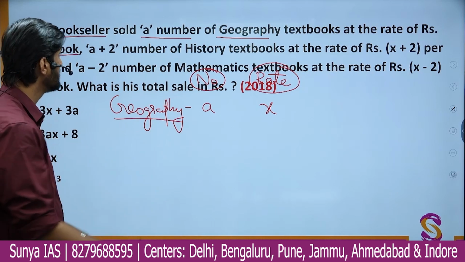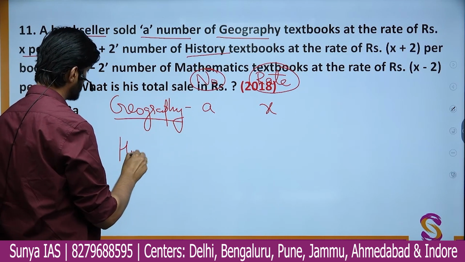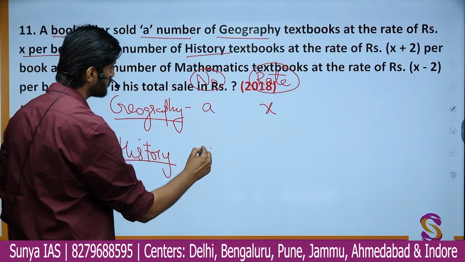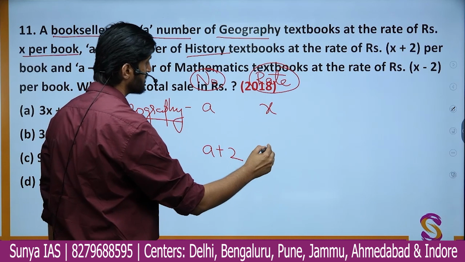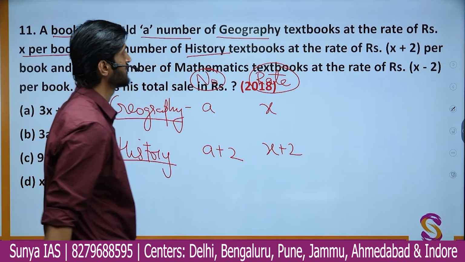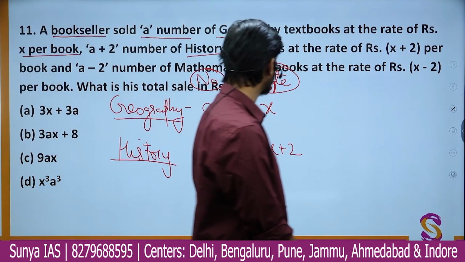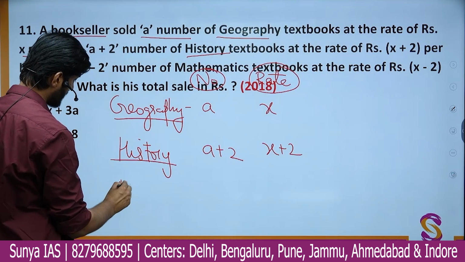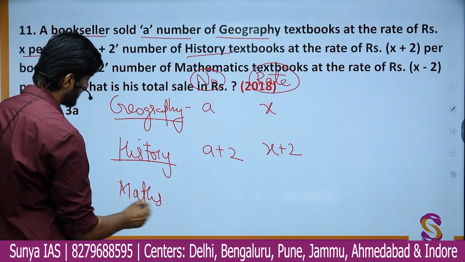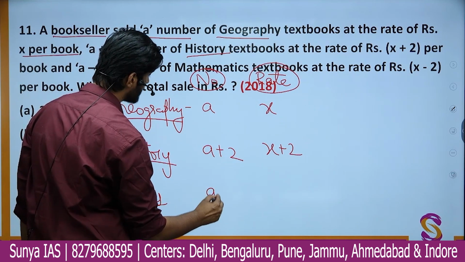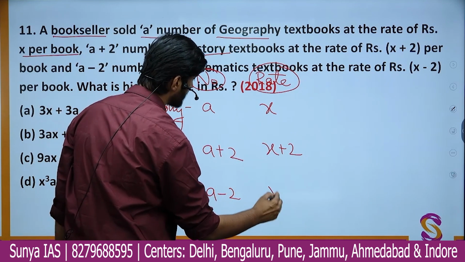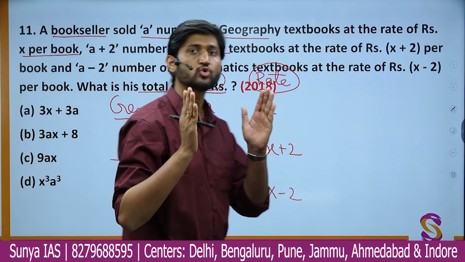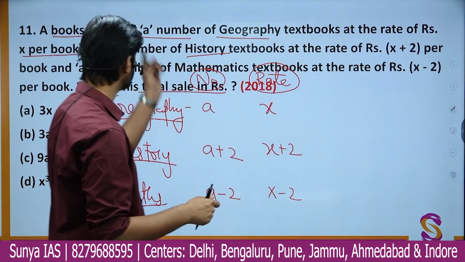When we talk about history, we have A plus 2 number of books and the rate is X plus 2, right? Then we are talking about mathematics books, and for maths we have A minus 2 books which are sold at the rate of X minus 2 rupees. So what is the total sale in rupees? We have to find the total sale which is made at this bookstore.